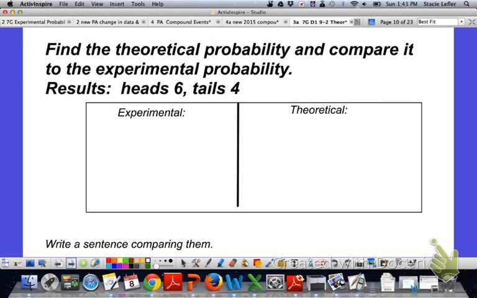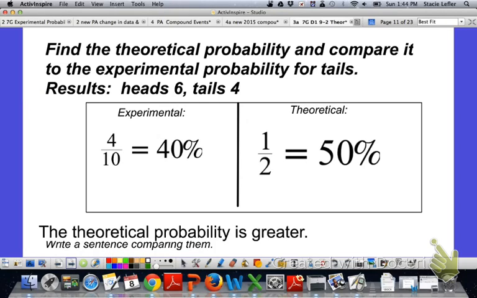So here we're going to compare the theoretical and the experimental probability in this experiment. The results have been recorded. It landed on heads 6 times and tails 4 times. Pause the video and find both types of probability and then write a sentence comparing them.